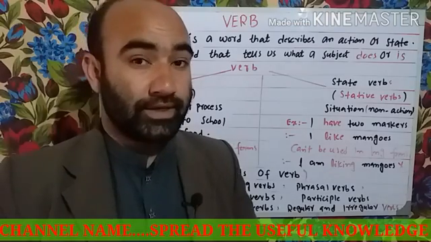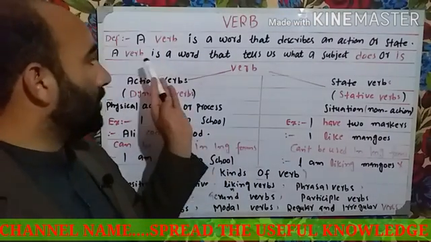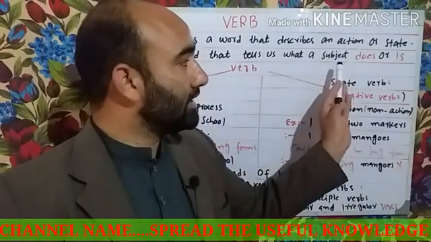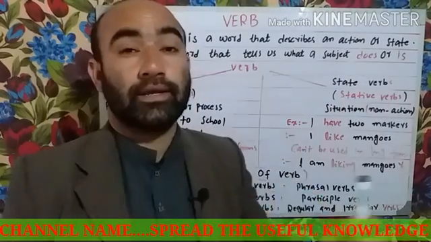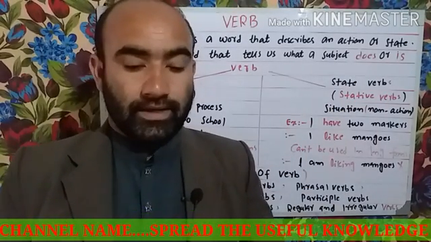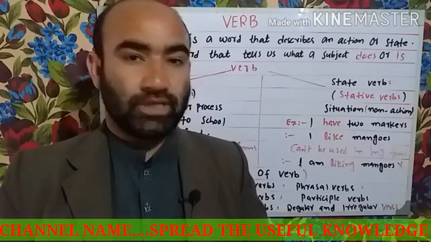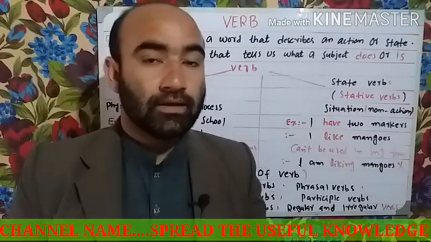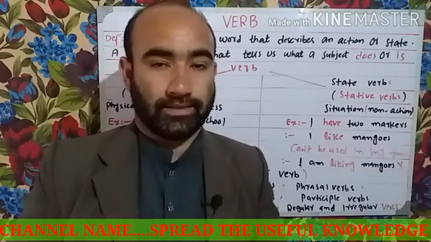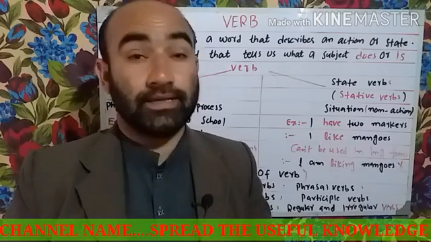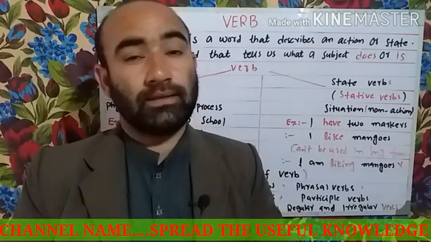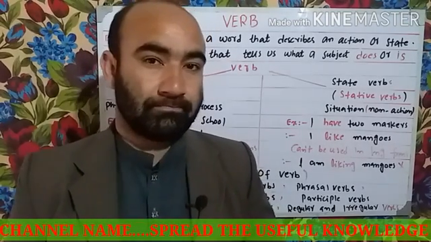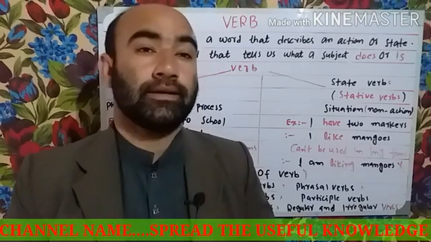Another definition is also here. A verb is a word that tells us what a subject does or is. The verb tells us the physical activities of a person or thing. It also tells us about the situation or the condition of someone or something. That is why we are using the verb.